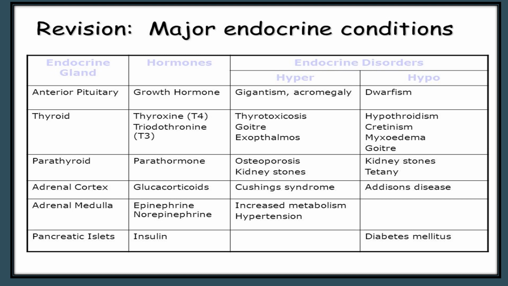Next, adrenal medulla, hormone secreted is epinephrine and norepinephrine. Hyperactivity, increased metabolism, hypertension. No hypoactivity has been detected properly. Now the next one, and the last one is pancreatic islets, hormone, insulin, no hyperactivity, hypoactivity, diabetes mellitus.